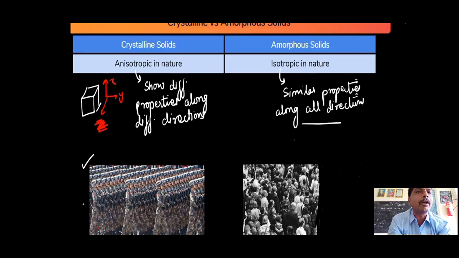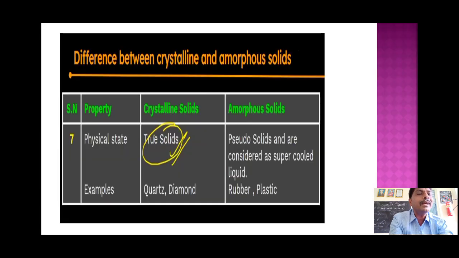They are isotropic. Here, if you can differentiate, that means along X, along Y, along Z, their arrangement has regularity, then you can differentiate the property. They have different properties in different directions. So once again I will tell: crystalline solids all have regular arrangement, and their last property is that they are anisotropic. Amorphous solids all have irregular arrangement, no sharp, no definite shape, but they are isotropic in nature.